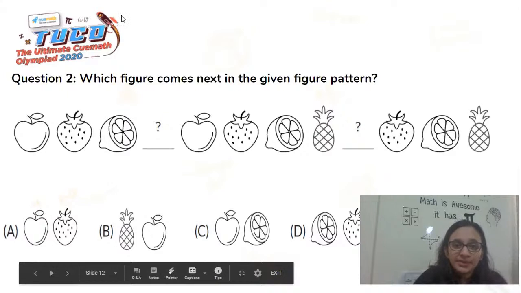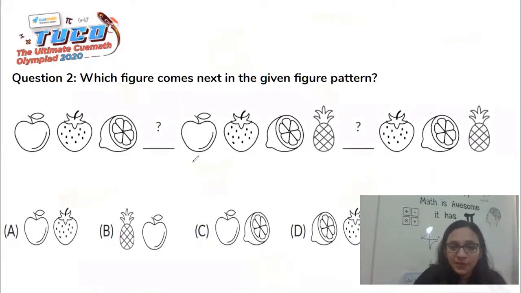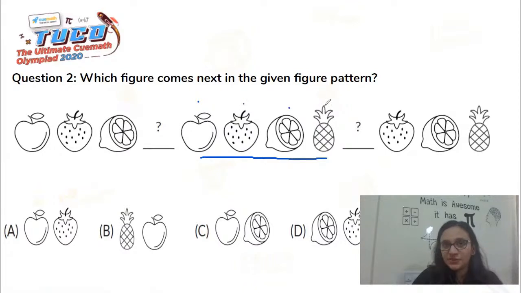So in the middle of the series, we see that all the four fruits have been covered. That is, it starts with apple, strawberry, orange, and pineapple. So this is the sequence that it follows. So here we start with apple again, strawberry, orange. So definitely what would come here is the pineapple. I would just write pineapple here.